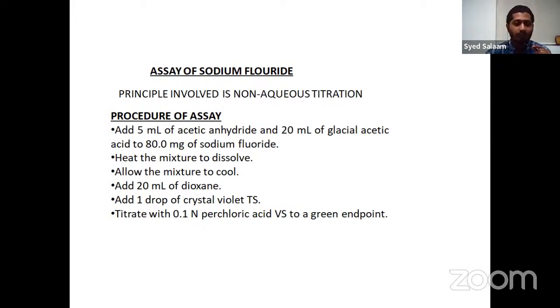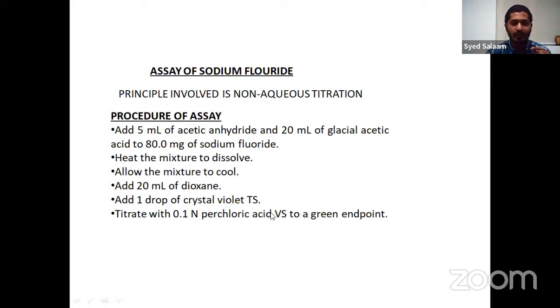So here we are using 5 mol of acetic anhydride, 20 ml glacial acetic acid, and adding 80 mg of sodium chloride. You need to heat the mixture, dissolve, and allow it to cool. Then we would be adding 20 ml of dioxane. And here we are using crystal violet as our indicator. We need to titrate with 0.1 normal perchloric acid to get the green endpoint.